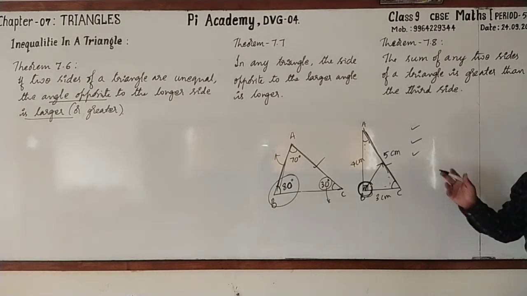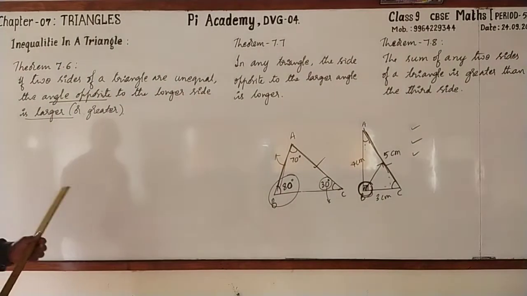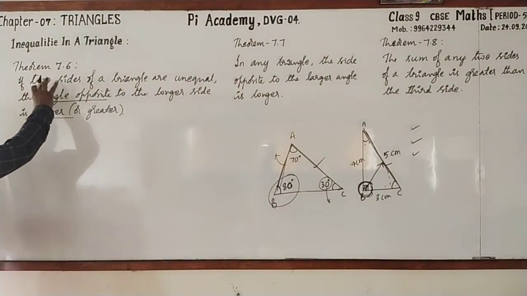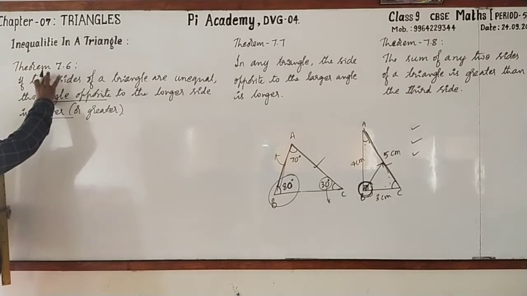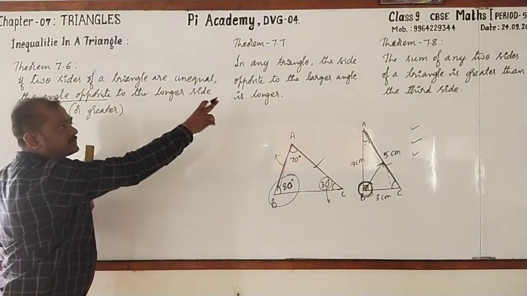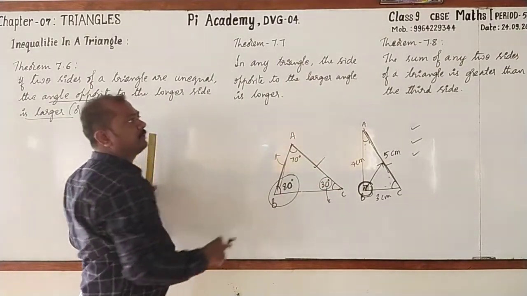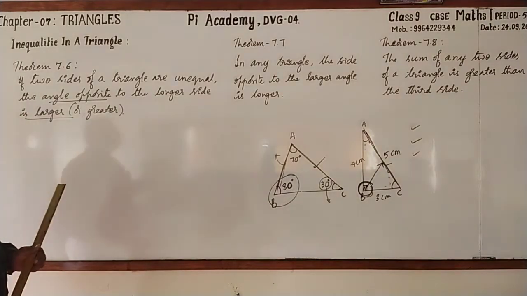Clear? Yes. Now, I'll go for drawing the figure and pausing the video. You just copy this one by one. First copy this one, then leave space for drawing the triangle. Then copy the second one, leave the space. And write theorem 7.8, again leave the space. Pause the video.